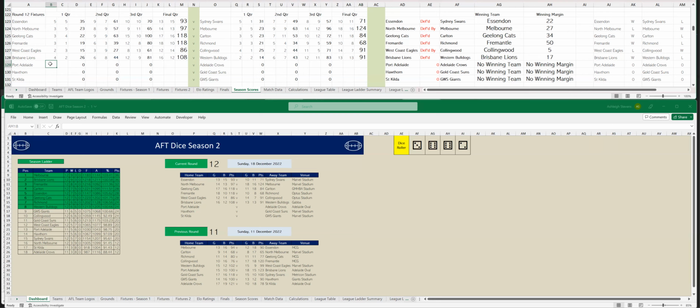All right, let's go to the showdown, Port Adelaide versus Crows. Let's go to the first quarter. Port Adelaide have kicked 3 goals, 6. To the Crows, 6 goals, 2. Okay, let's go to the second quarter. Port Adelaide have kicked 1 goal, 5, so that's 4 goals, 11. To Adelaide Crows, 5 goals, 1, so that's 11 goals, 3. And at half time, Adelaide are leading by 34 points.